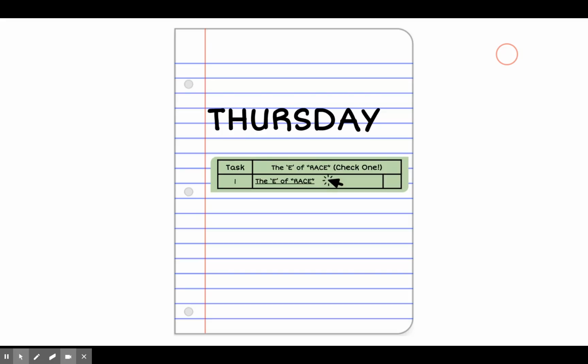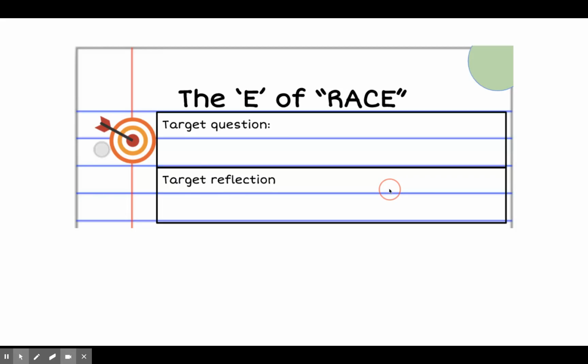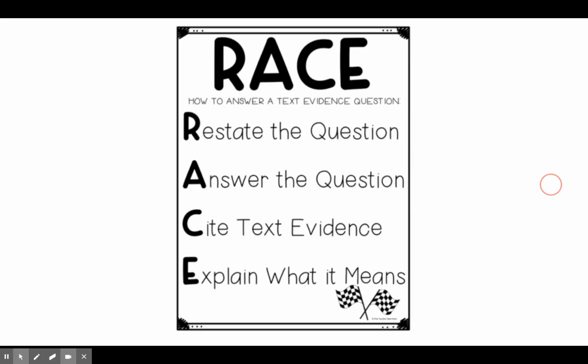So notice here there is only one task, and today it's the E of RACE. So everybody will be doing the same thing. It says check one. That's silly of me. I should have taken that off there, but that's okay. So you can come back here and click on this once you're done. I also want to remind you to find your target question in the classroom and type it in here, and then you'll come back and answer that at the end.